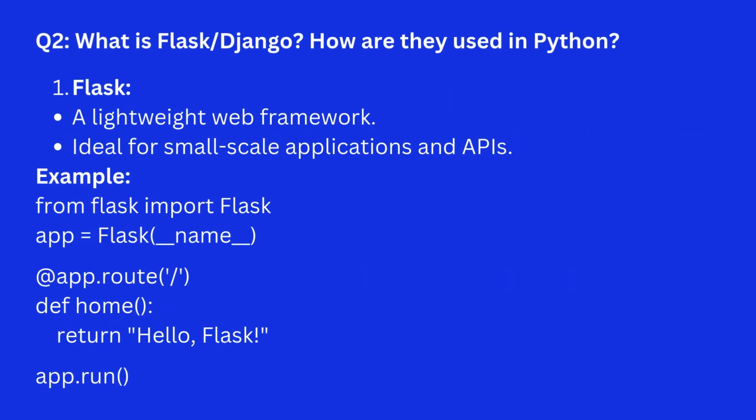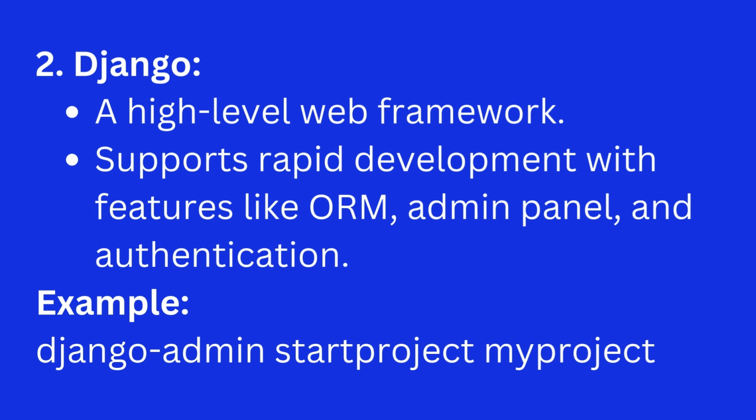Question 2. What are Flask and Django? How are they used in Python? Answer. 1. Flask. A lightweight web framework. Ideal for small-scale applications and APIs. Example. 2. Django. A high-level web framework. Supports rapid development with features like ORM, admin panel, and authentication. Example.